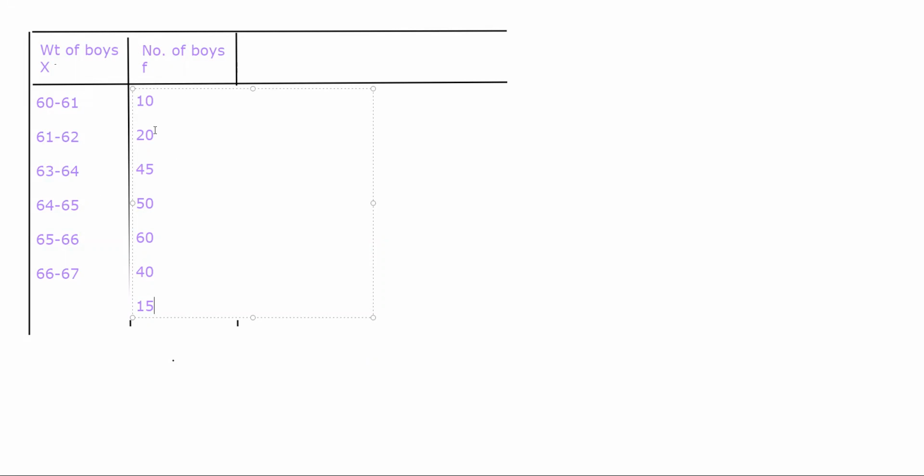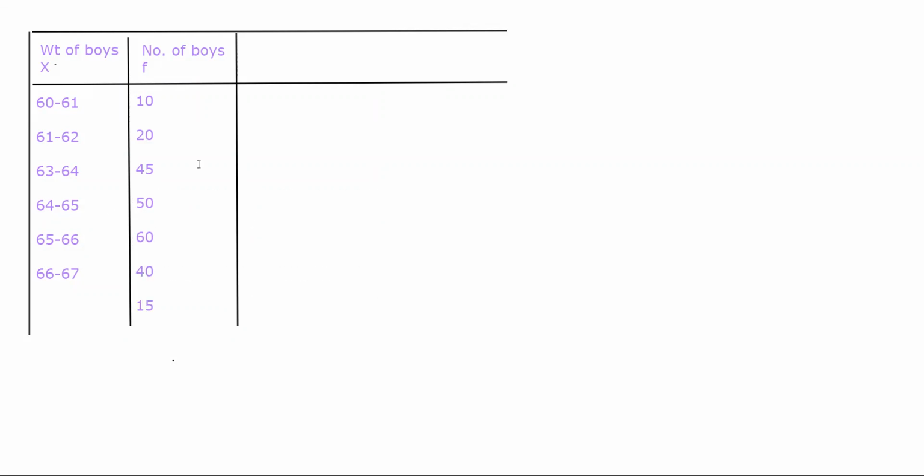Okay, we'll do one thing here. We'll make a small change. 63 to 64, right? 61 to 62 is 20. 63 to 64 is 45, 50. Sorry. Otherwise you will have confusion later. I'll keep this the same. 45, 50, 60, 40 and 15.